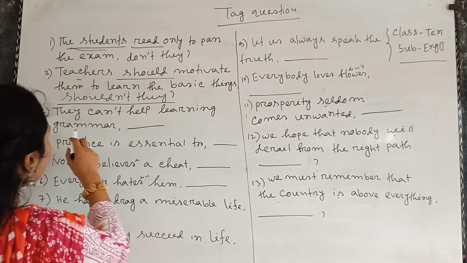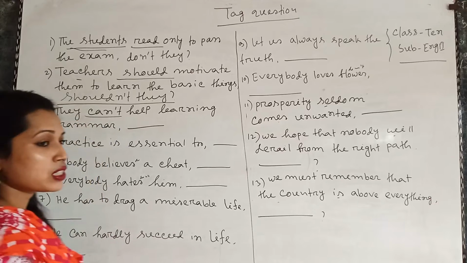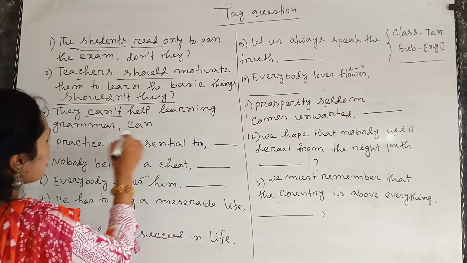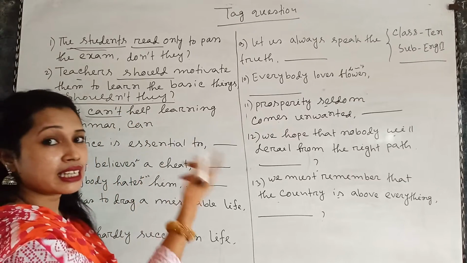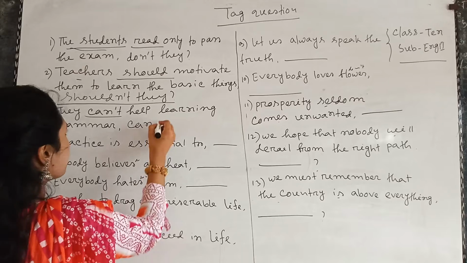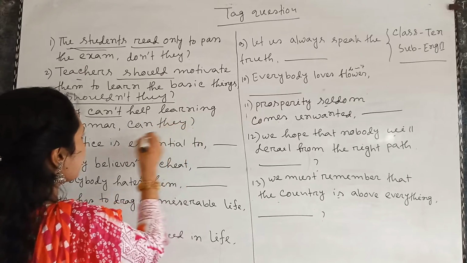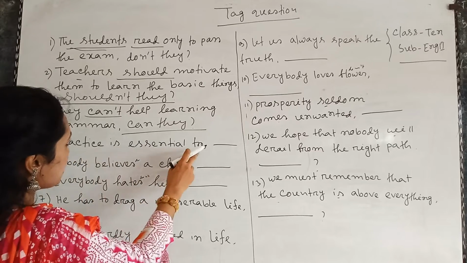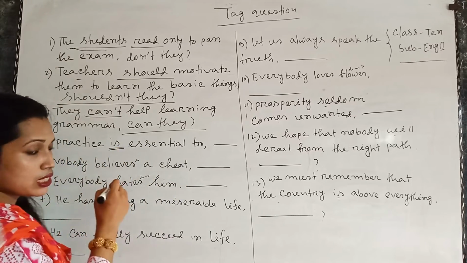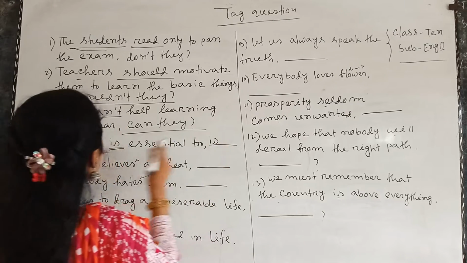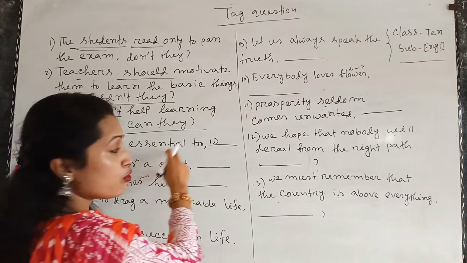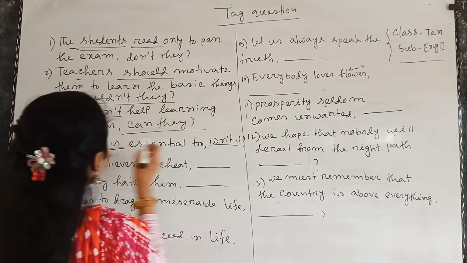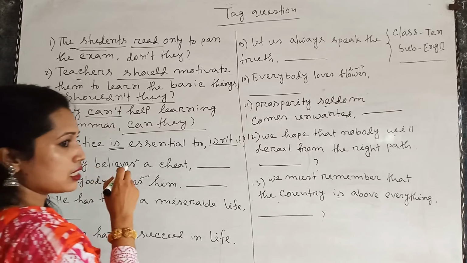Now come to the third example. They can't help learning grammar. So there is an auxiliary verb and it is can. So we will pick the auxiliary verb can, and the statement is in the negative form, so the tag will be affirmative. So: can they. Okay. Now come to example 4. Practice is essential. Here there is an auxiliary verb, that is is, and the statement is in the affirmative form, so the tag will be negative, and it will be used instead of the subject practice.